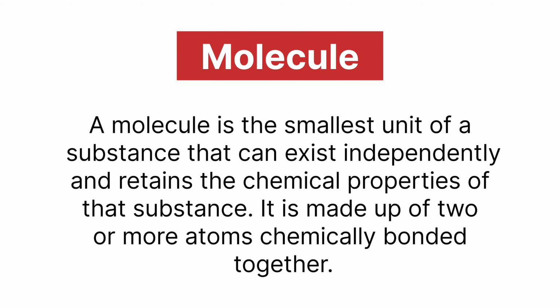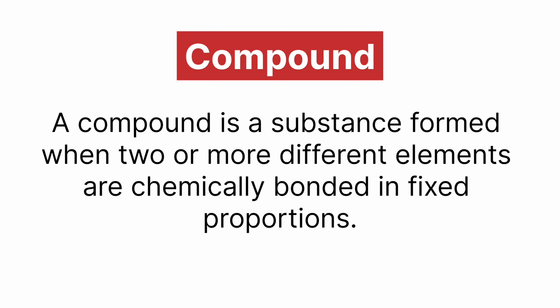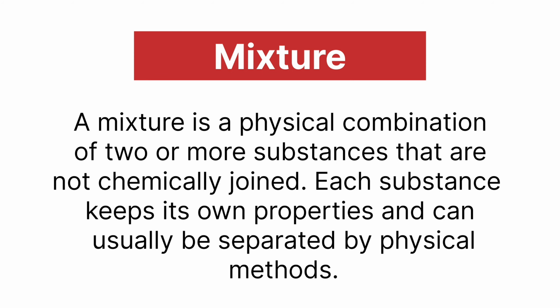Molecule. A molecule is the smallest unit of a substance that can exist independently and retains the chemical properties of that substance. It is made up of two or more atoms chemically bonded together. Compound. A compound is a substance formed when two or more different elements are chemically bonded in fixed proportions. Mixture. A mixture is a physical combination of two or more substances that are not chemically joined. Each substance keeps its own properties and can usually be separated by a physical method.